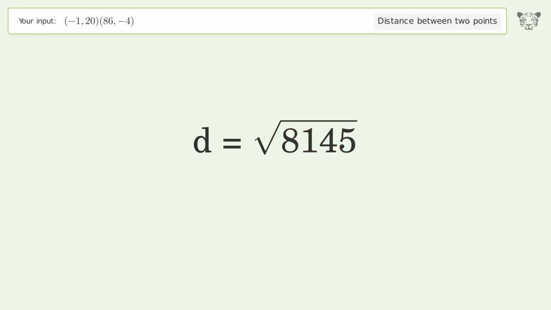And so the distance between the 2 points is the square root of 8,145 or 90.25.